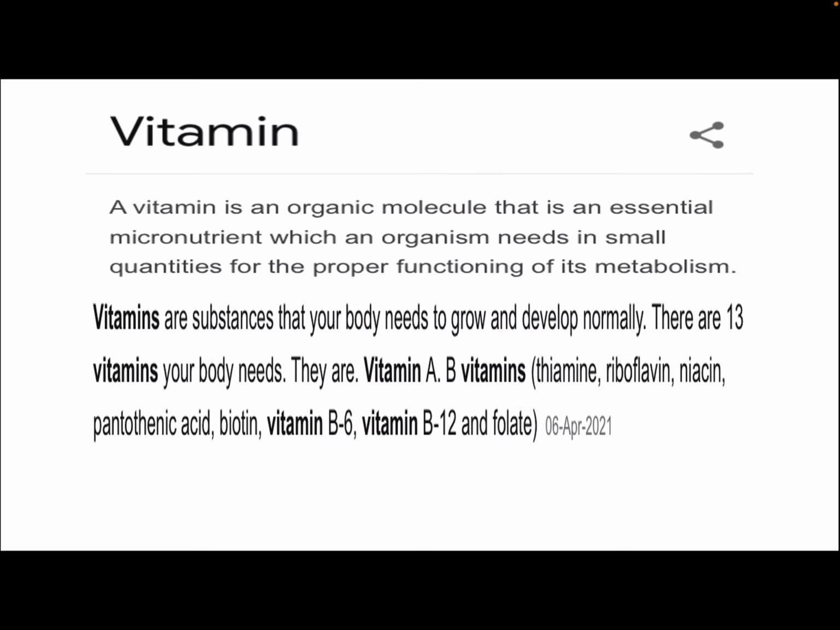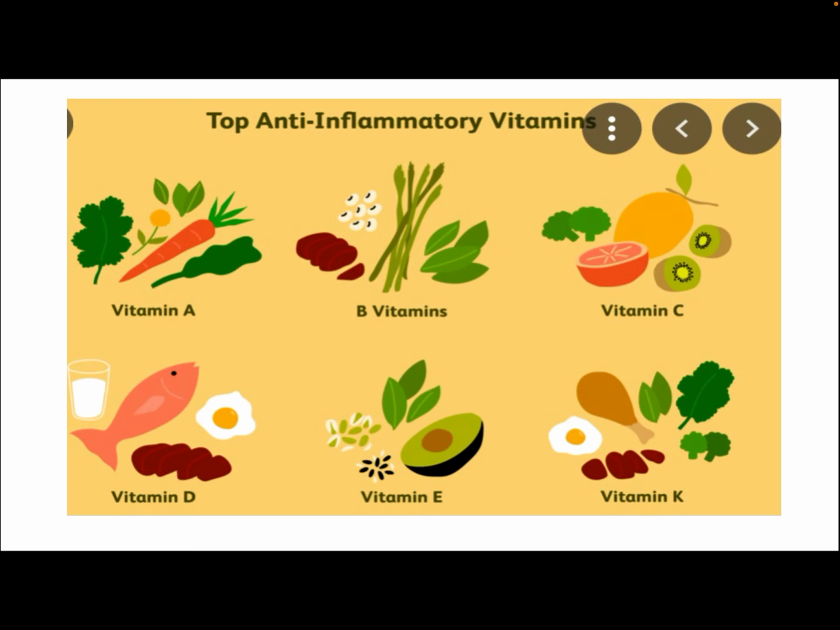Then vitamin. A vitamin is an organic molecule that is an essential micronutrient which an organism needs in small quantities for the proper functioning of the metabolism. Vitamins are substances that your body needs to grow and develop normally. There are 13 vitamins your body needs. They are vitamin A, B, thiamine, riboflavin, niacin, pantothenic acid, biotin, vitamin B6, vitamin B12, and folate. These are examples of some vitamins.